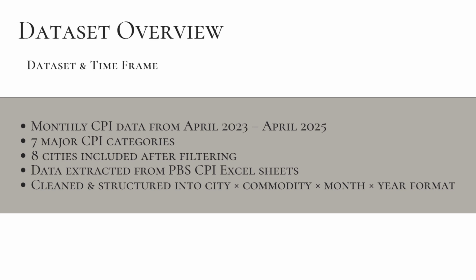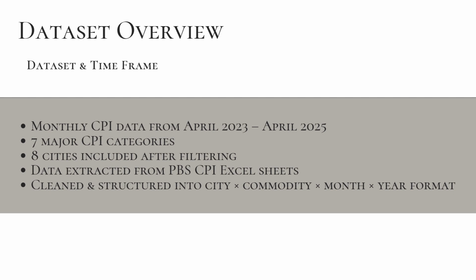So to start with the data preparation phase, we pulled monthly CPI files from the Pakistan Bureau of Statistics for April 2023 onward. The dataset had 17 cities and hundreds of commodities, but to make the analysis more meaningful and avoid noise, we applied two major filters. First, we selected only the 8 major cities with the most complete and consistent CPI records. Second, we reduced the raw commodity list down to 51 key items and grouped them into 7 main categories like food, meat, oil, fruits, essentials, etc. After loading the files, we merged, cleaned, and structured everything month-wise and city-wise. This gave us a clean foundation to start building our mathematical model.